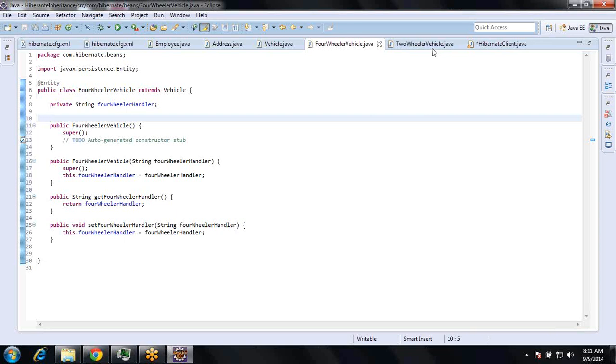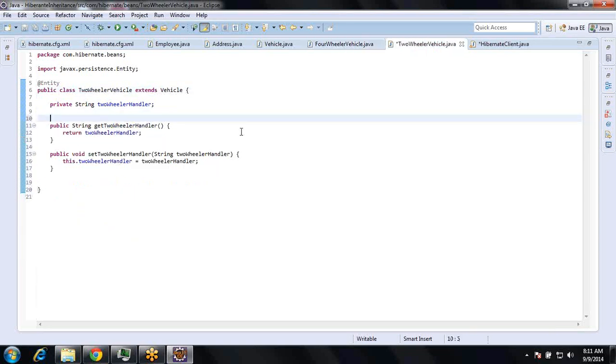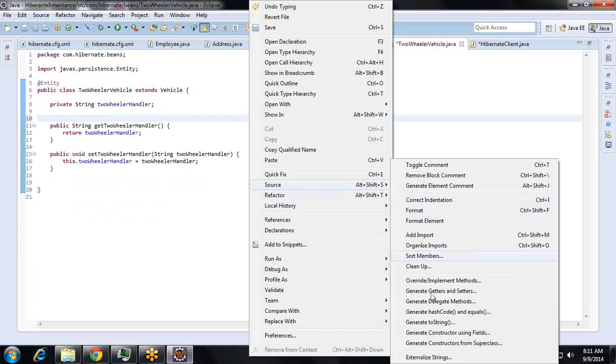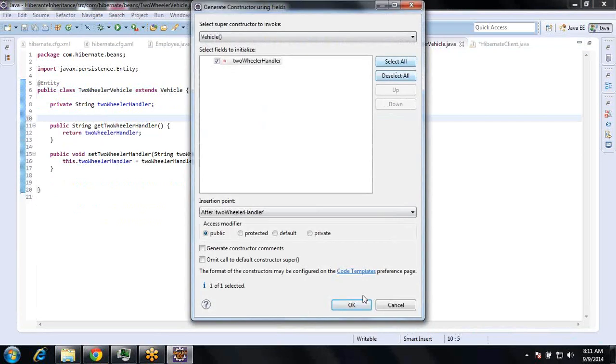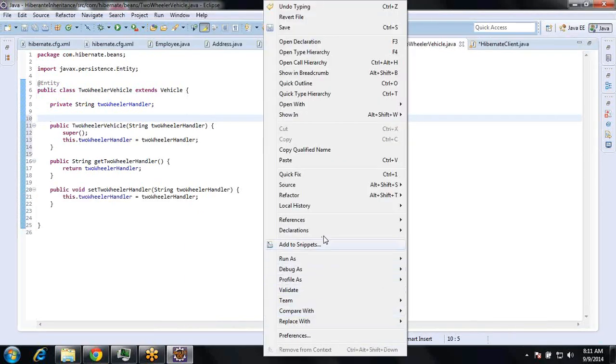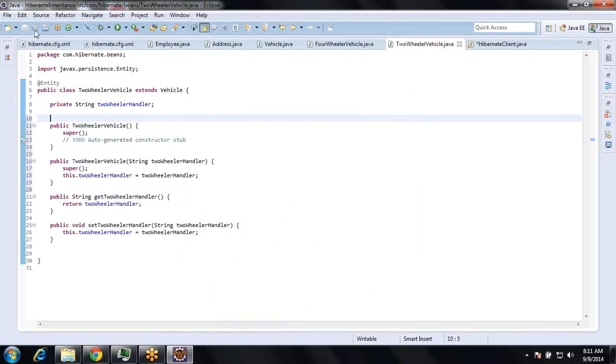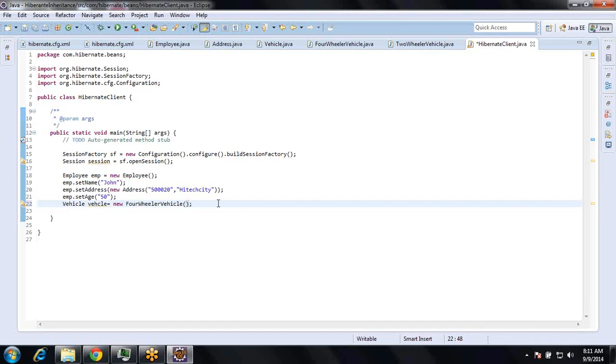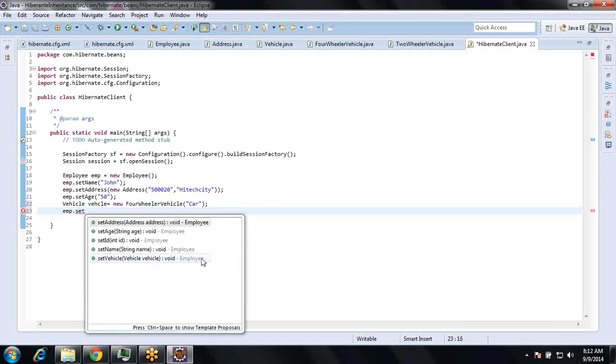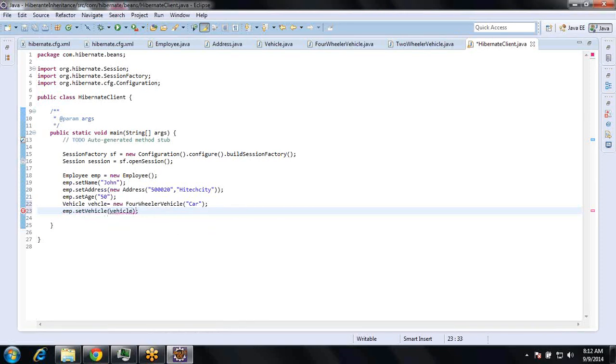I am saving it. Similarly, for two-wheeler, source, generate constructor using fields. Source, generate constructor from superclass. I am saving this. Okay, so in this I am saying car. Right, so in the employee, emp dot set vehicle equal to vehicle. That's it.